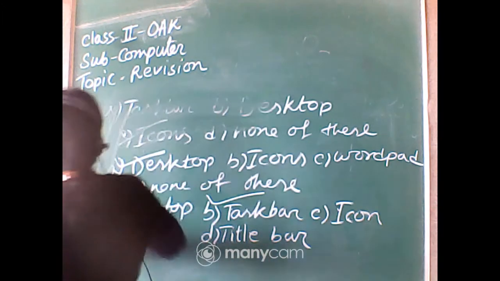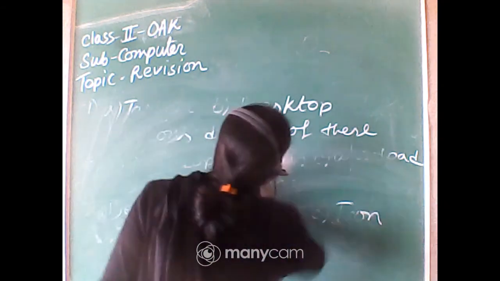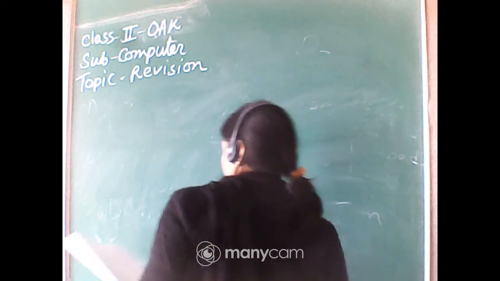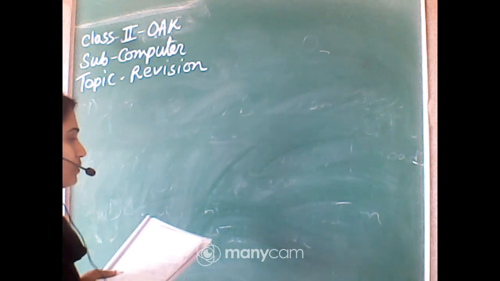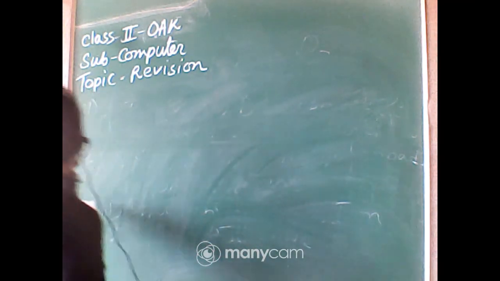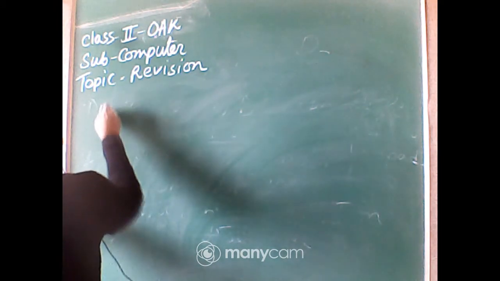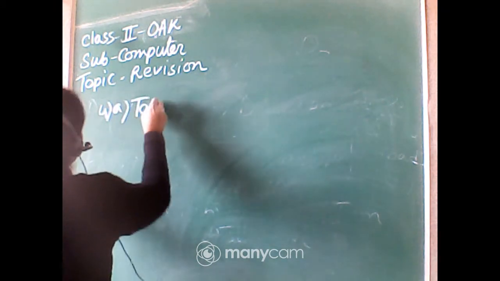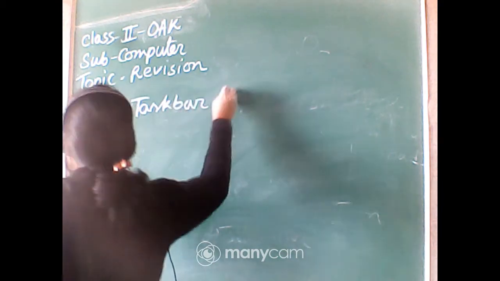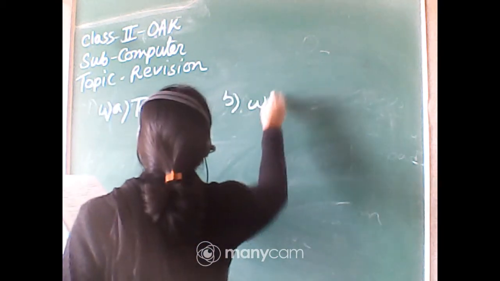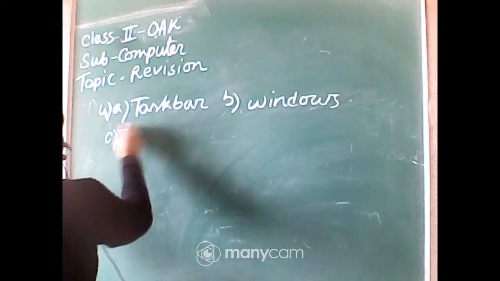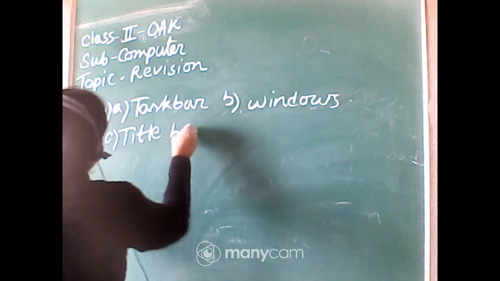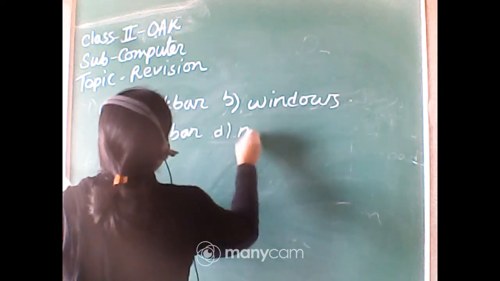Now next question, question number 4. The topmost blue bar of an application is known as the: option A, taskbar; option B, Windows; option C, title bar; and option D, none of these.